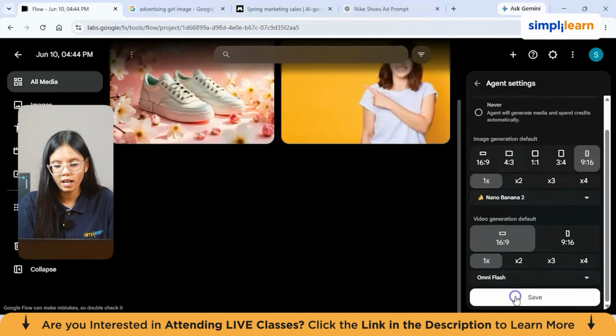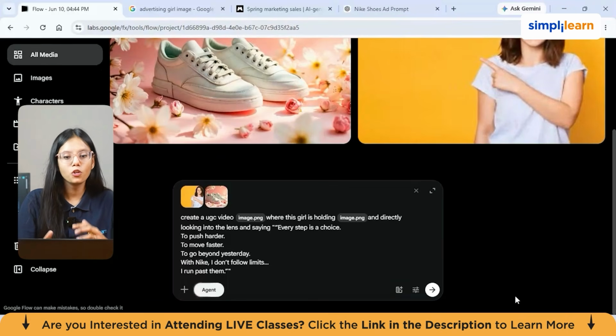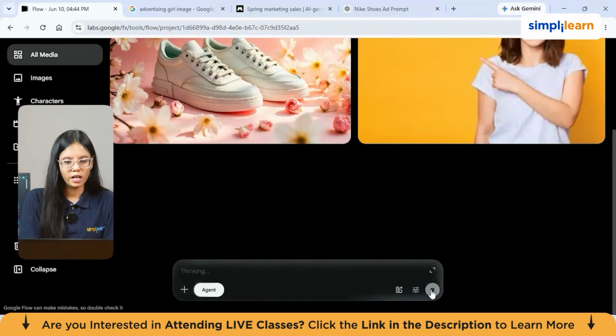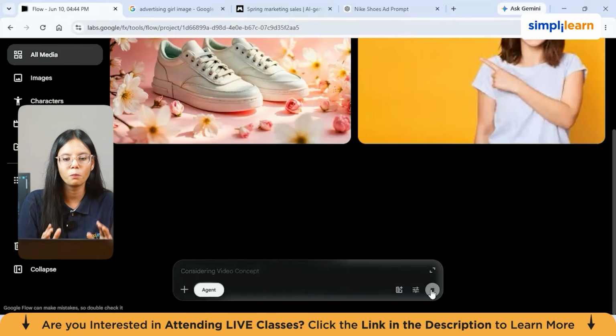So click on save. And why we are using agent mode here is, once you start working with the agent, you need not repeat things. You can directly open the agent and make the edits as per your requirement. You need not start from the beginning. You can pick up in the middle itself, where you left your conversation. So after making sure all the settings are as per your requirement, press enter. So the magic is ongoing. In a few seconds, we'll have an amazing ad. Just prompt, nothing else. Just a laptop, you sitting and giving the proper prompt.